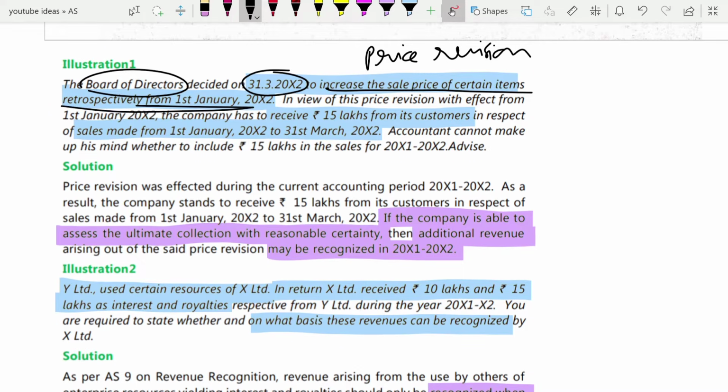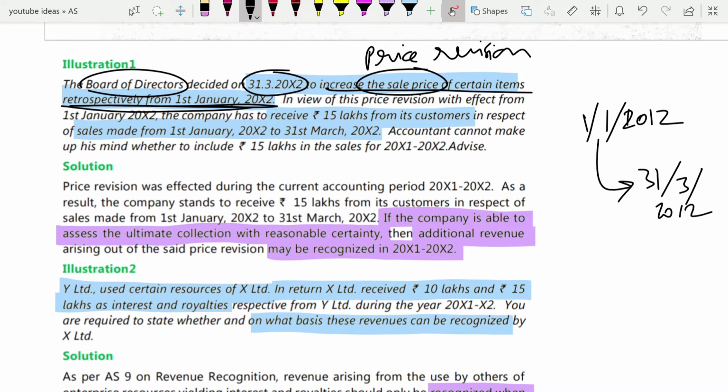Means retrospectively from 1st January 2012. So this decision they are taking on 31st March 2012. But this increase in the sale price of certain items, they have done retrospectively, from 1st January 2012. Whatever goods you have sold from that time, for all those goods also there will be an increase in price. So what will happen due to this price revision from 1st January 2012,